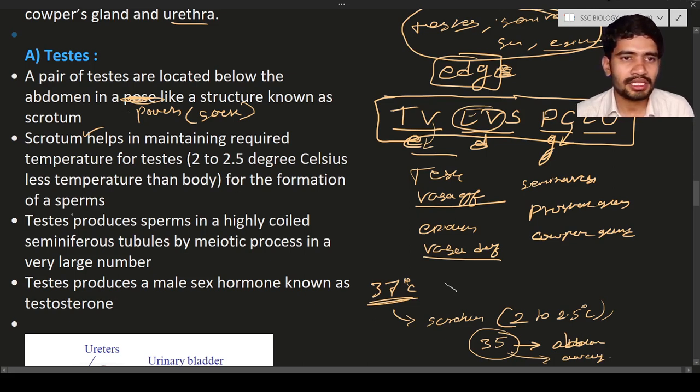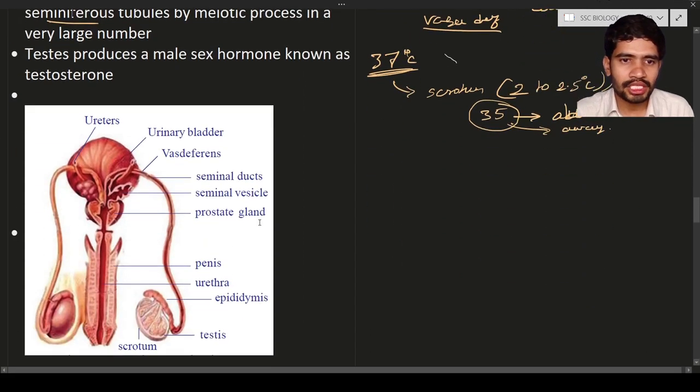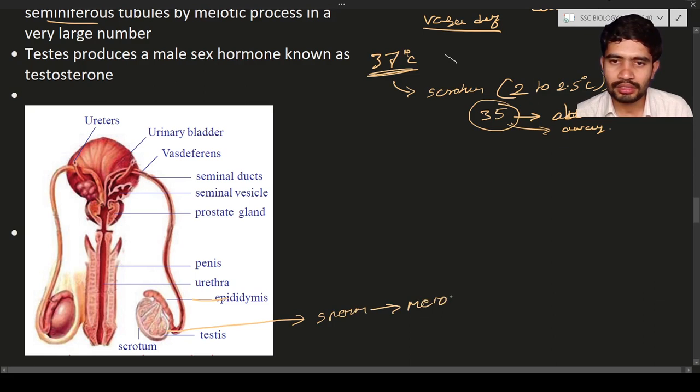The next point is that the testes produce sperm in highly coiled seminiferous tubules. The seminiferous tubules are there, and in them the spermatozoa get produced. What is that process? Meiotic process. Here you can see the seminiferous tubules. These seminiferous tubules produce spermatozoa by the process known as meiosis. Meiosis is the process where the spermatozoa is produced.